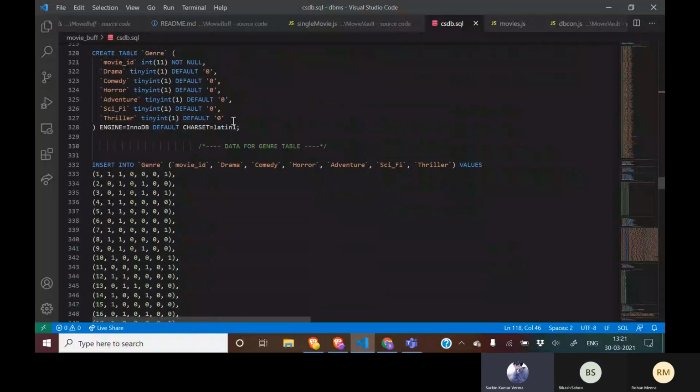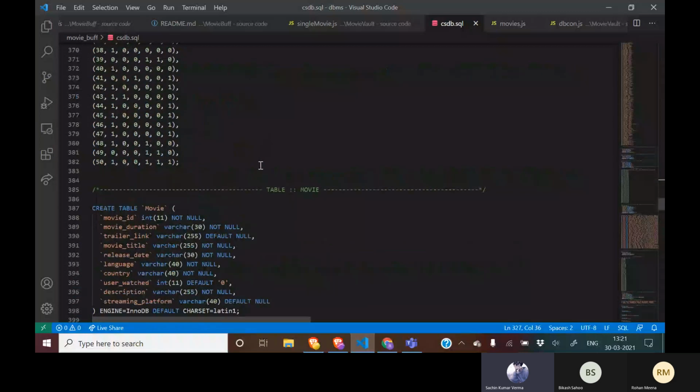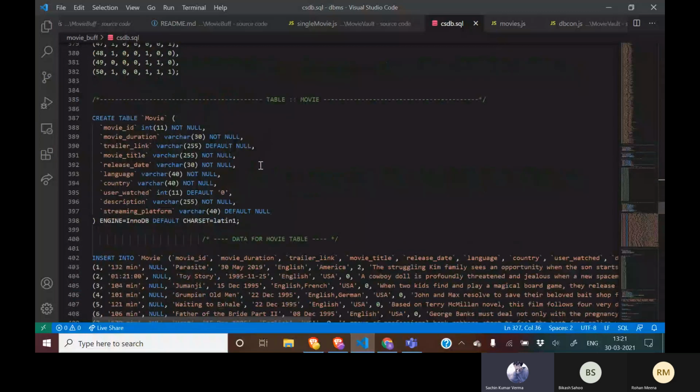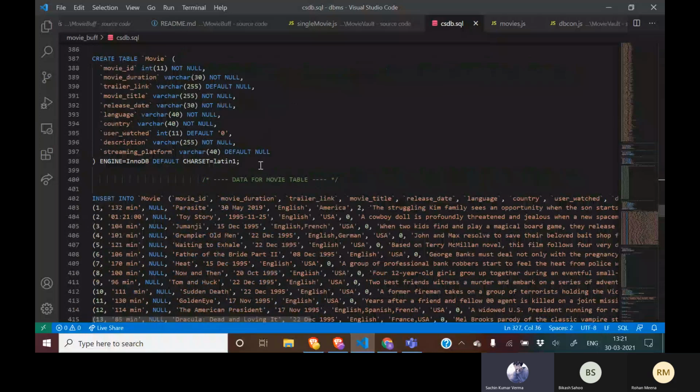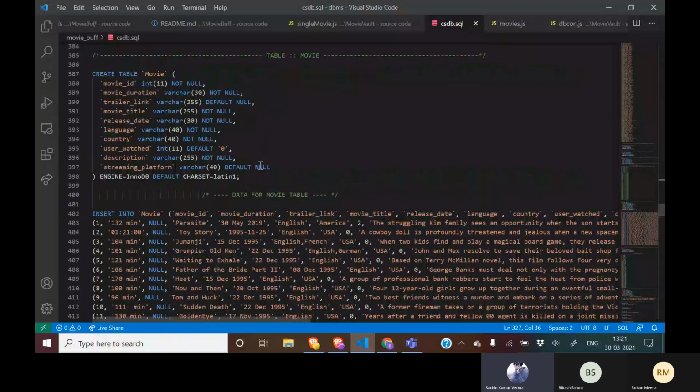And these are the genre details for each of the 50 movies we have given to the movie table. And here we have a movie table which will contain the various properties of all the movies, for example movie id, movie duration, movie title, release date, language, etc.